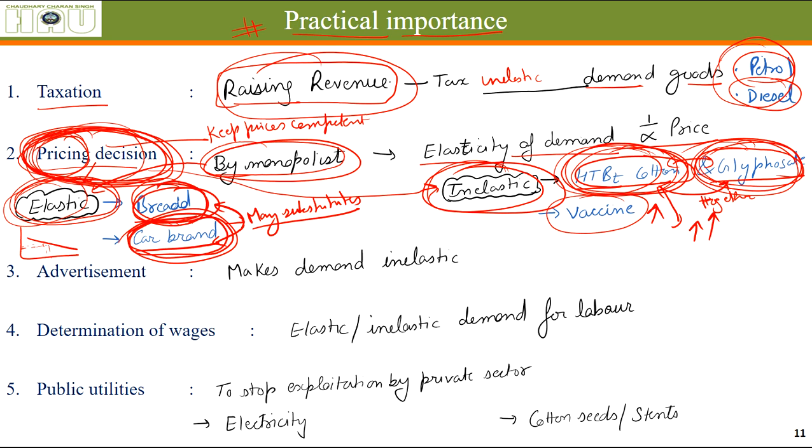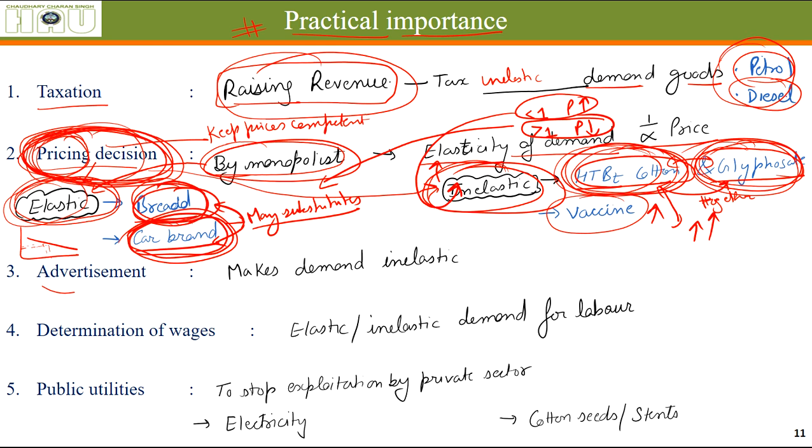Okay, so a producer generally knows how he should decide the price, at what price he should sell his things, based on the elasticity of demand of the product he is selling. As you can see, when the demand curve is inelastic, that means elasticity of demand is less than 1, price can be kept high. When the elasticity of demand is greater than 1, price is to be kept low.